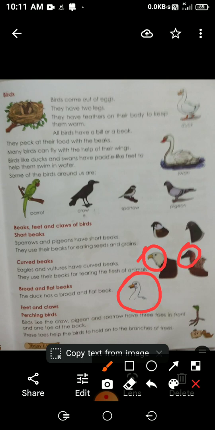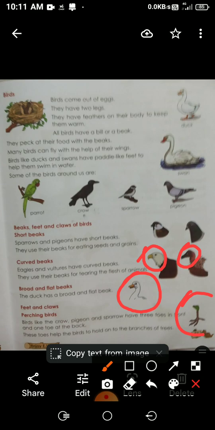Perching birds. Birds like the crow, pigeon and sparrow have 3 toes in front and 1 toe at the back. Can you all see the leg? See, 3 toes in front and 1 at the back. These toes help the birds to hold on to the branches of trees. They help them to sit in a tree. With the help of their toes, they can balance while sitting in a tree.